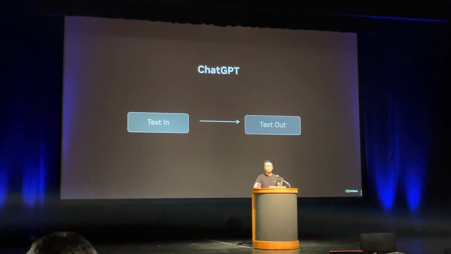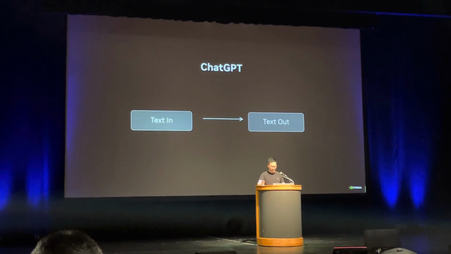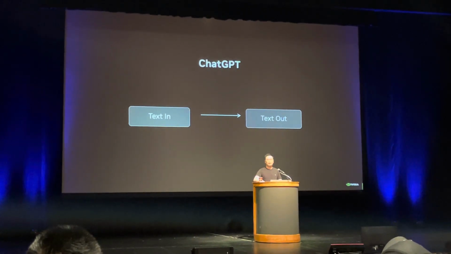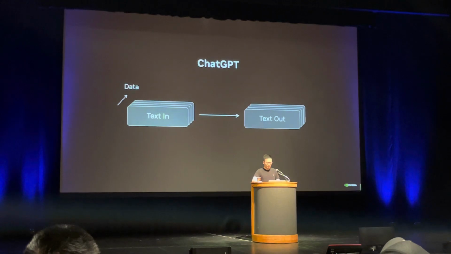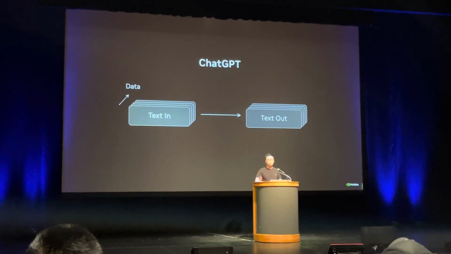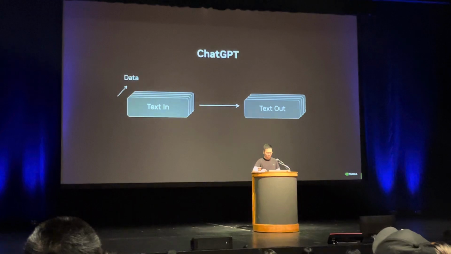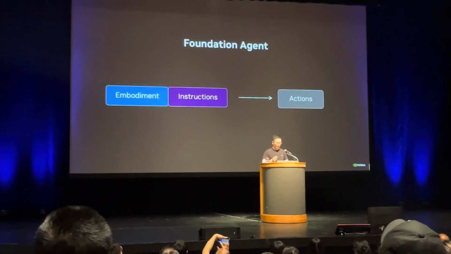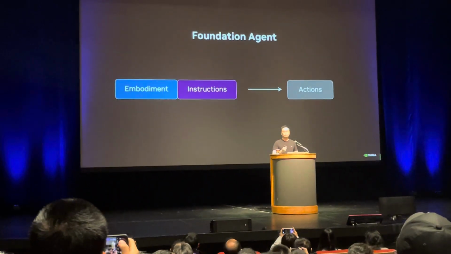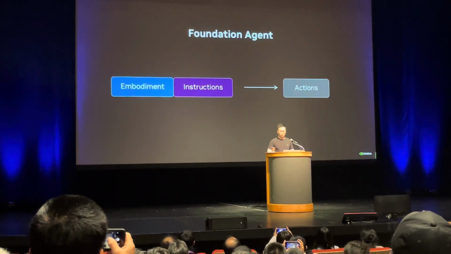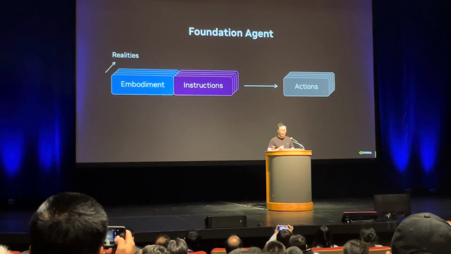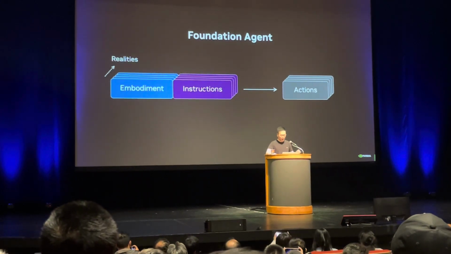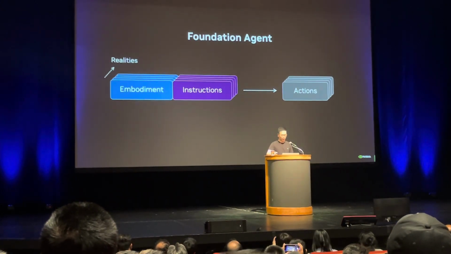And I believe training foundation agents will be very similar to ChatGPT, right? All language tasks can be expressed as text in and text out. And ChatGPT simply trains it by scaling it up across lots and lots of text. And very similar here, the foundation agent takes as prompt an embodiment specification and a language instruction, and then it outputs actions. And we simply scale it up massively across lots and lots of realities. And the foundation agent is the next chapter for our GEAR Lab.